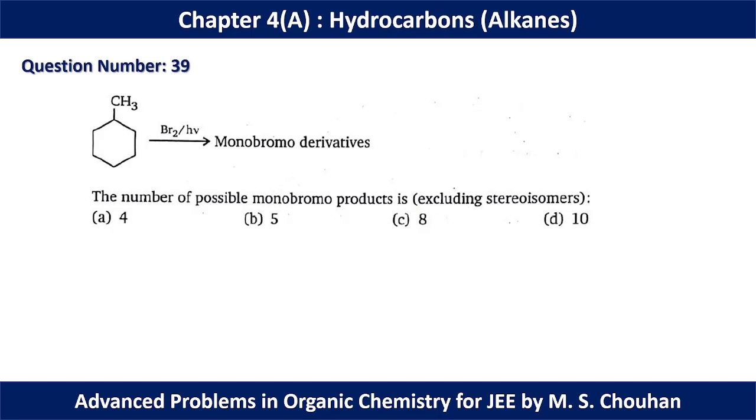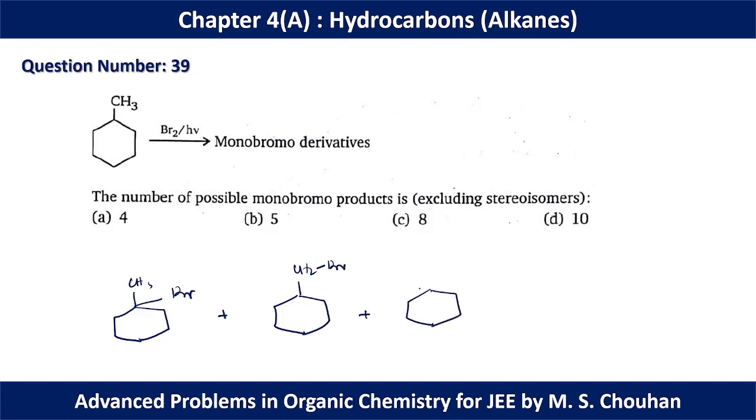In question number 39, the monobromo derivatives. See, we can draw the monobromo derivative like this. This will be the major product. We can draw another structure like CH2Br.